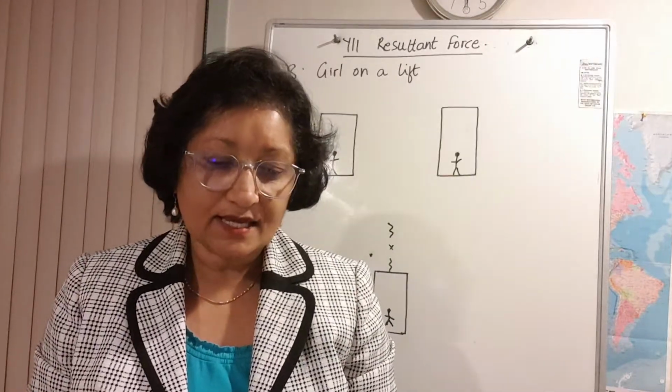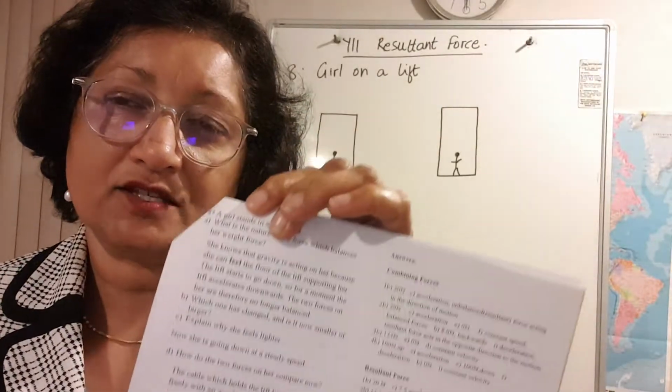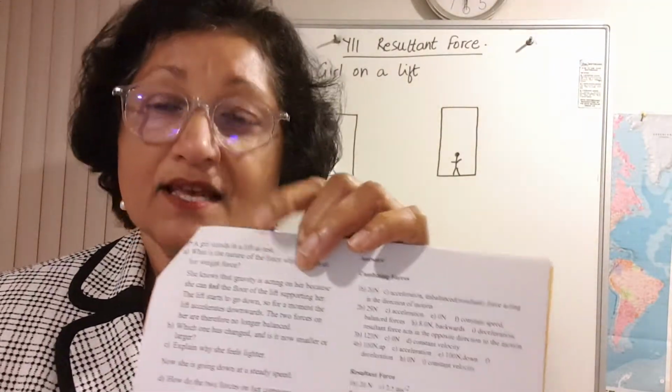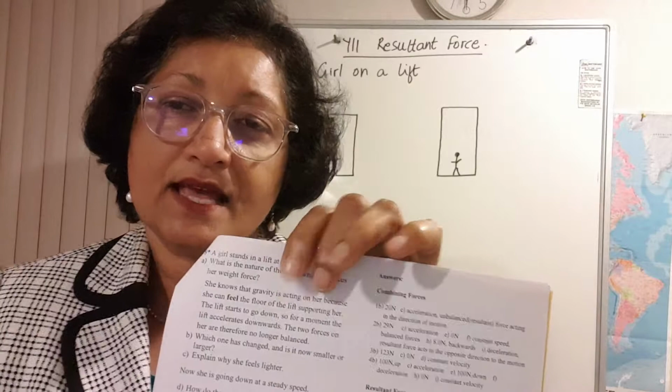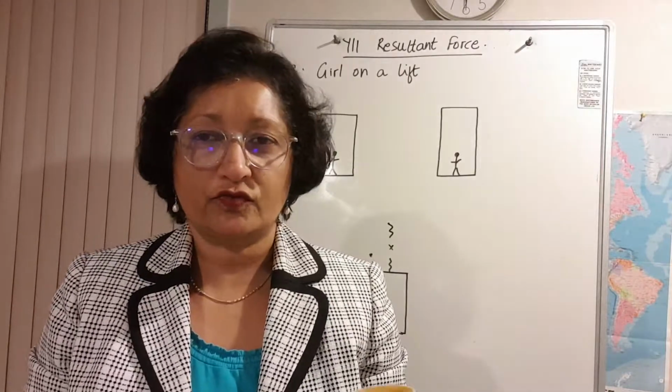This time it's to answer one of the questions on the query sheet, the question based on resultant force, on this side of the page. There's actually 8 questions, so this is question number 8, and it has to do with a girl on a lift. So let me just read through the question and I'll talk you through it.